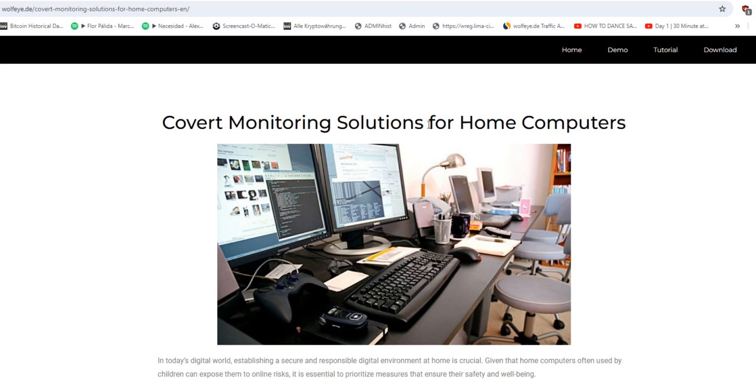Covert monitoring solutions for home computers. What possibilities do you have? What software can you use if you want to monitor the computers at your home?